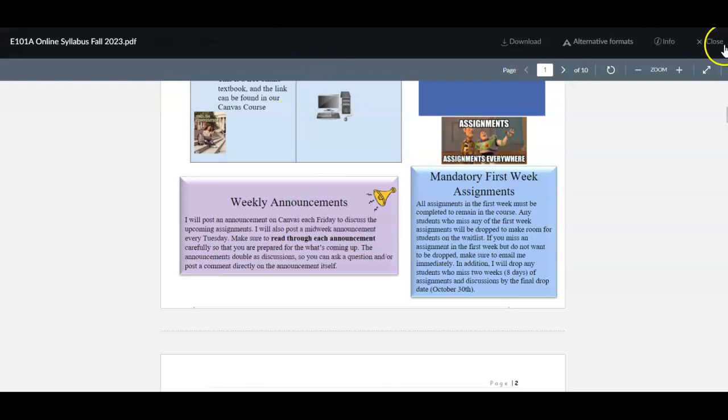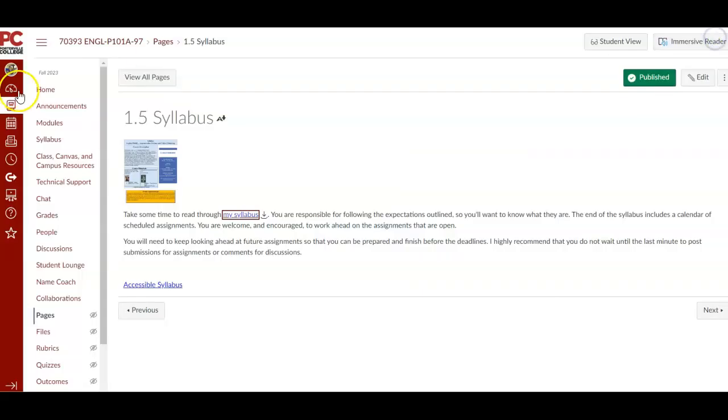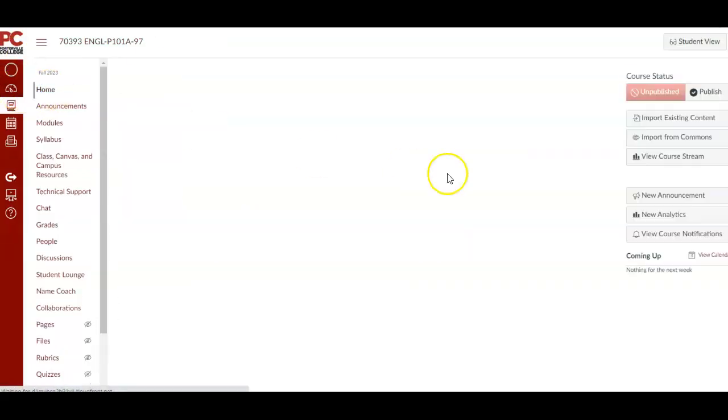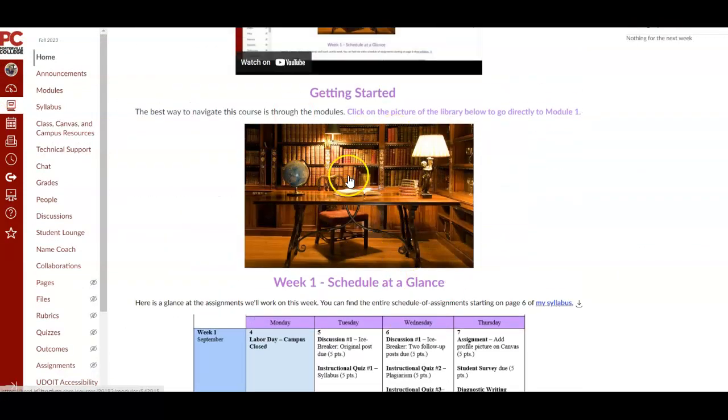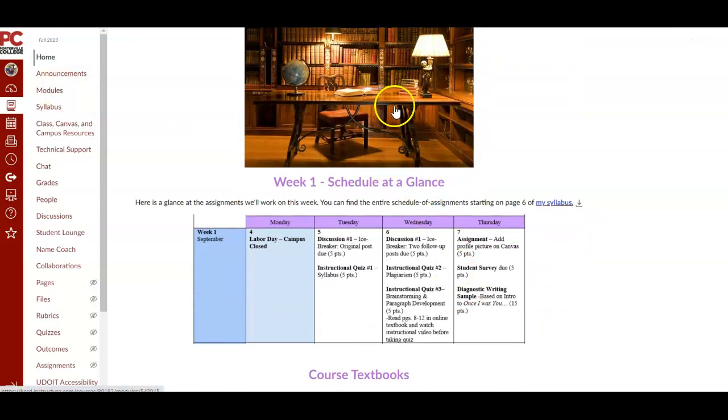So if we go back to the home page, again, you can click on this link, or you can also click on modules in the navigation menu. In addition to updating this link every week, I will also update this. This is going to be the schedule of assignments for the week that I just get from the syllabus. And then I will take a screenshot of that and put it up each week just so that you can have a visual of what we're doing each week.